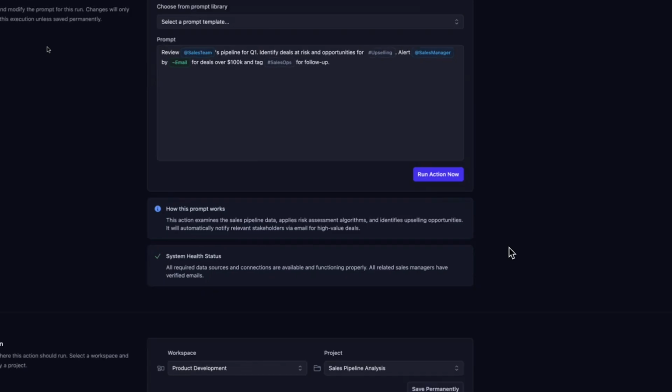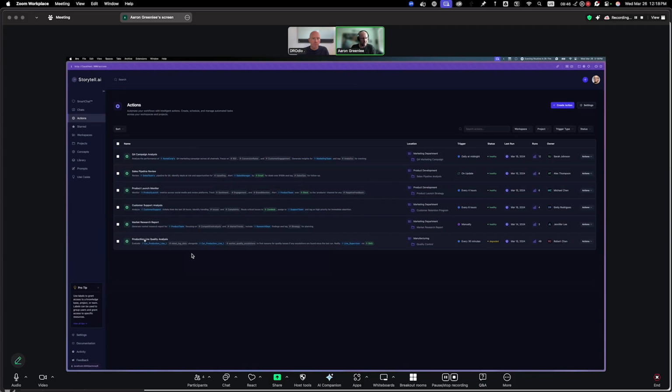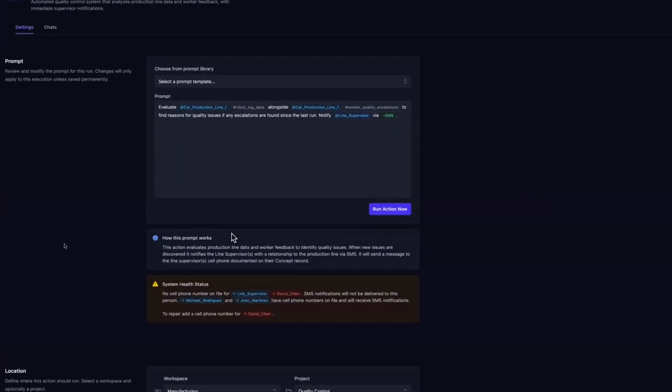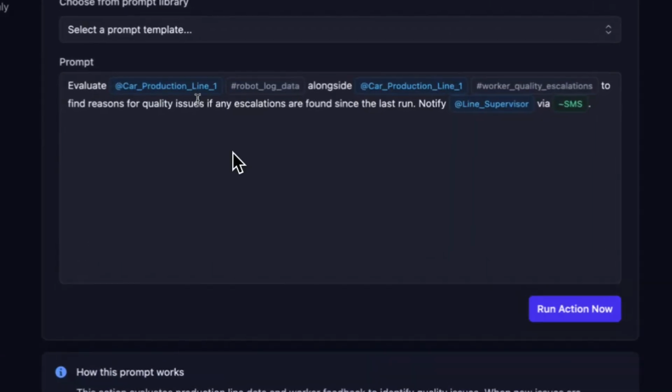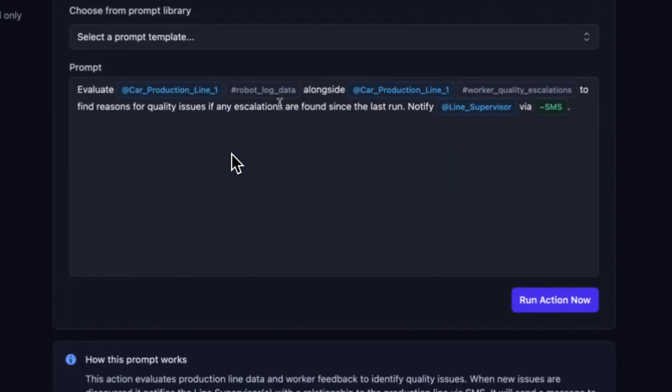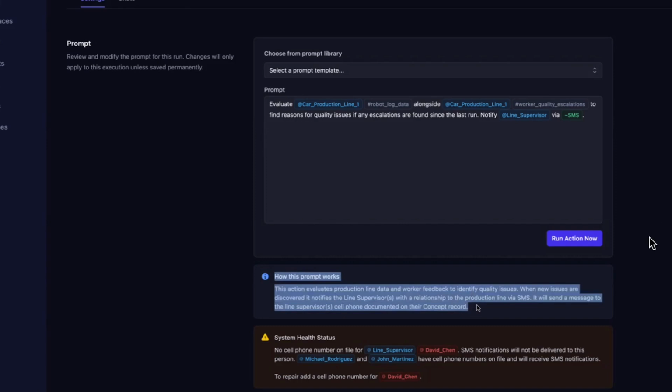So for example, we have a scenario set up here where we'll go down to our production line quality analysis. In this particular action, we want to evaluate a specific production line for any robot log data. And we want to also look at worker escalations of quality issues on that same line. And if we find any new issues since the last run, we want to notify the line manager via text message. And so here we explain how this prompt is going to work.